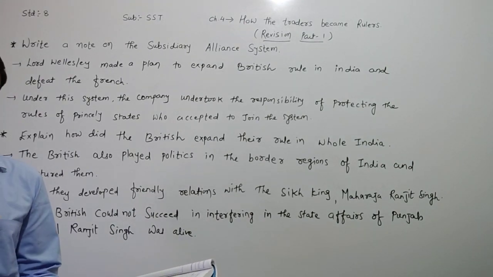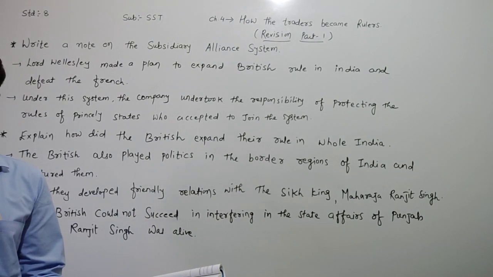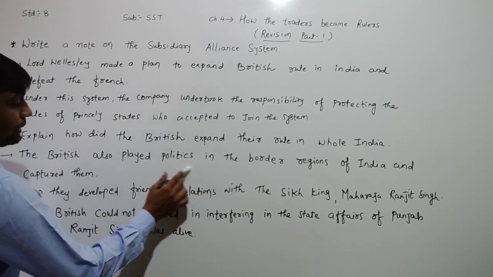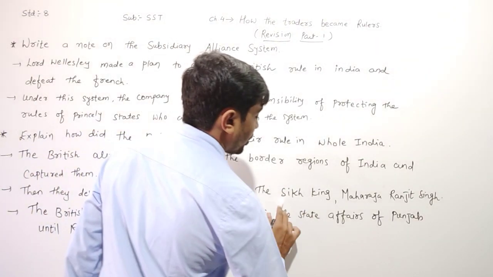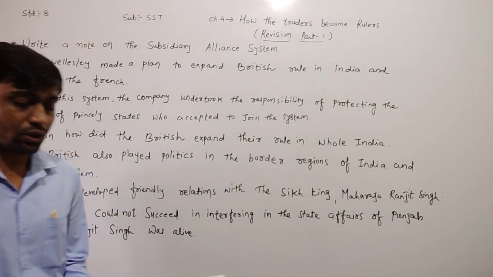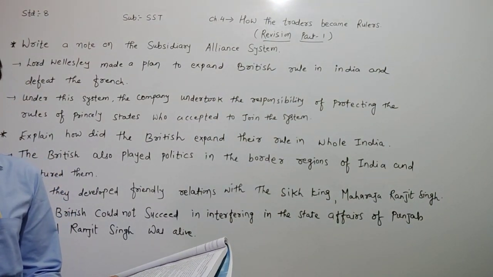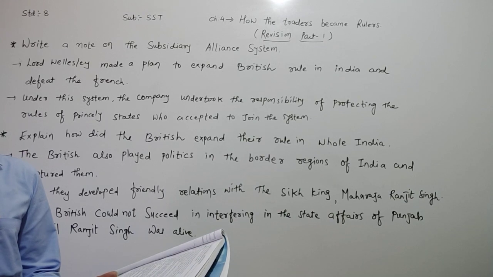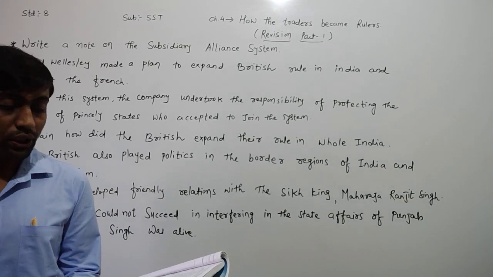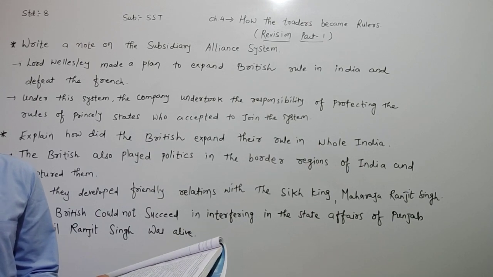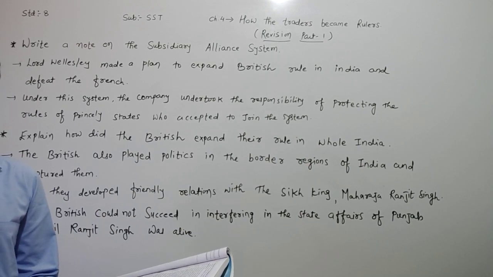Then they developed a friendly relationship with the Sikh king Maharaja Ranjit Singh. This allowed them to win the regions of Sindh and Afghanistan.